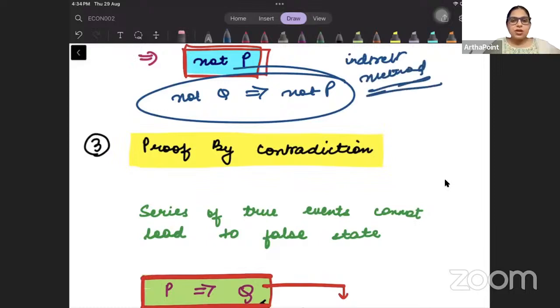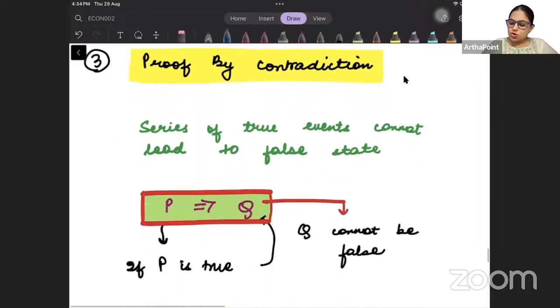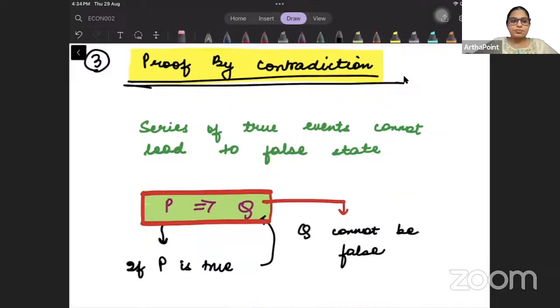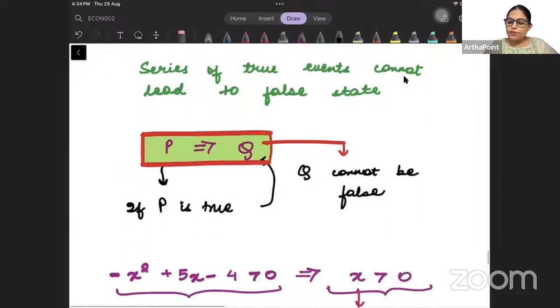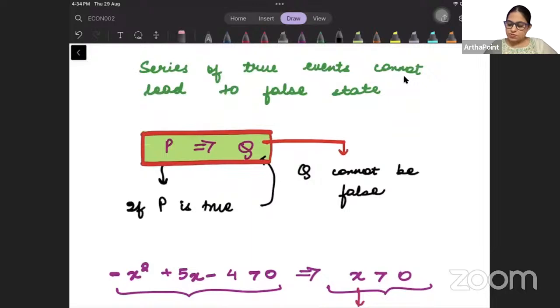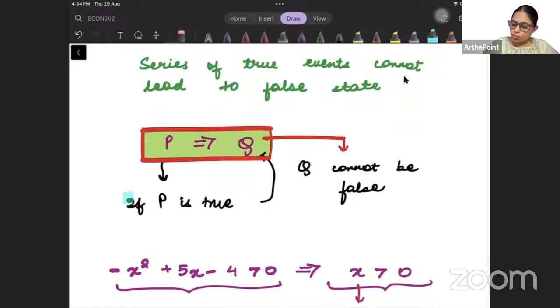Okay, beta? Now we can also talk about another method. There is one more method here, and that method is called the method of proof by contradiction. Now, when we talk about proof by contradiction, it looks something like this.